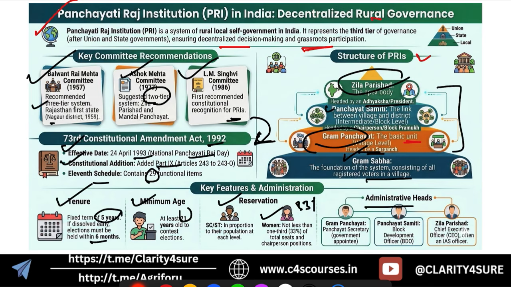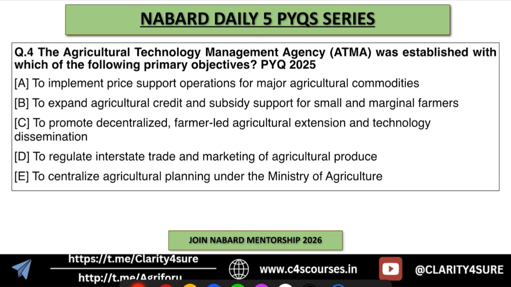Okay, and yes, the administrative head at the Gram Panchayat will be the Panchayat Secretary, who will be appointed by the government. Then at the Panchayat Samiti, it will be the BDO, and at the Jilla Parishad, it will be the CEO, who is often an IAS officer. Okay, so this is all about the PRI.